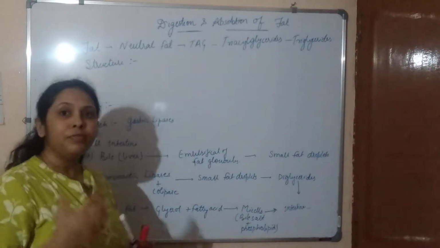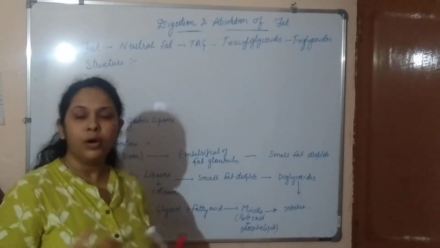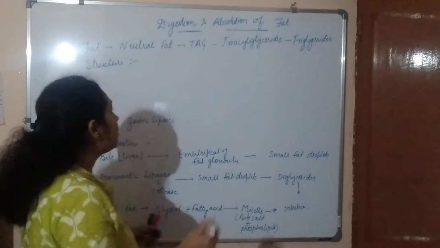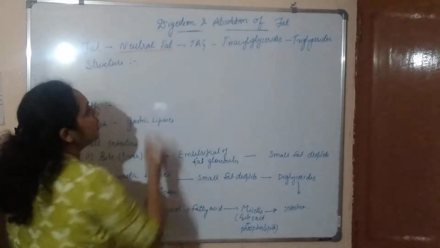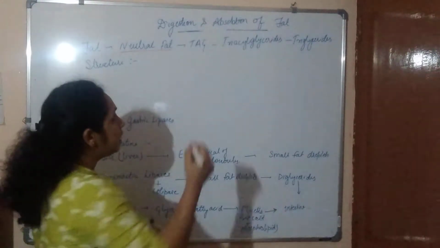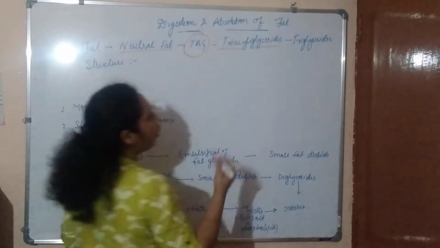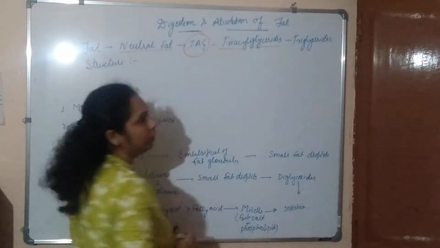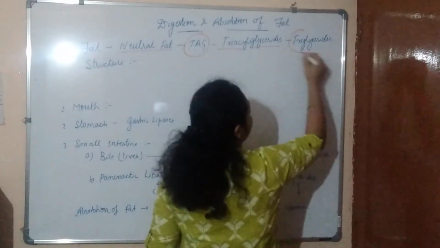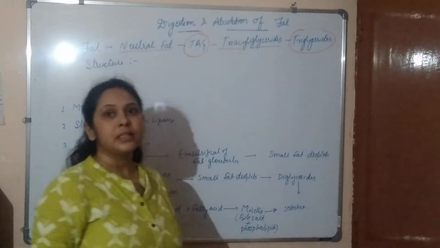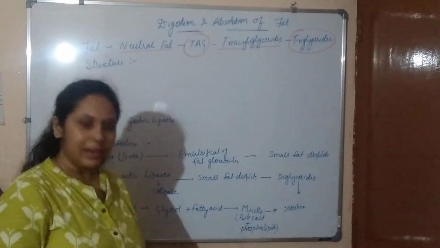The fat we eat, which we get from vegetable oil or different fatty foods, is called neutral fat. They provide energy to our body, and it is also called TAG, that is triacylglyceride, or triacylglycerol. And a very common term that we basically use is triglycerides. So this is the basic name of the chemical, and we call it triglyceride.